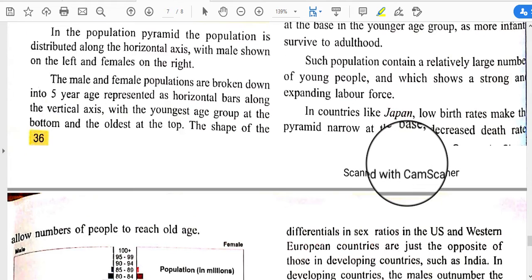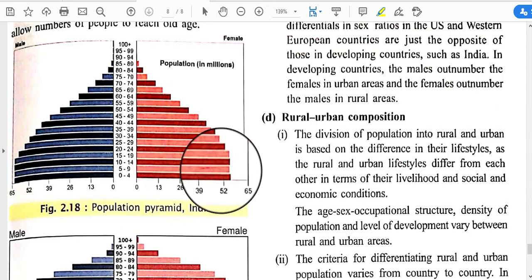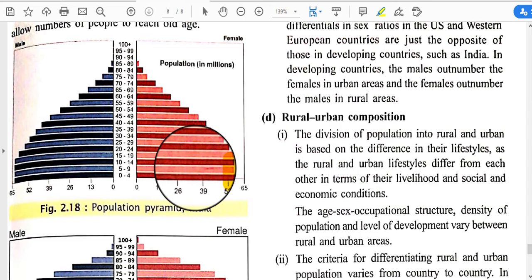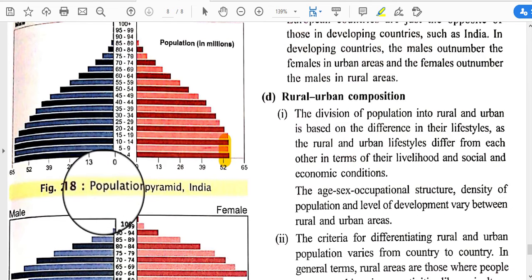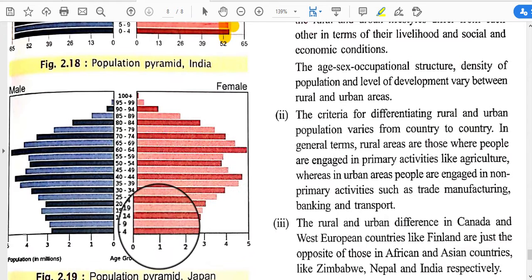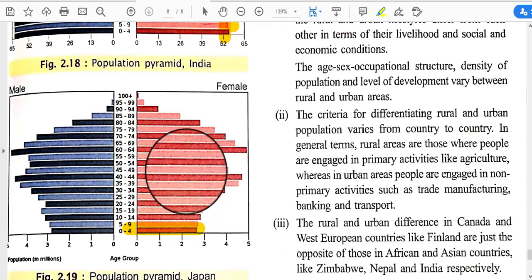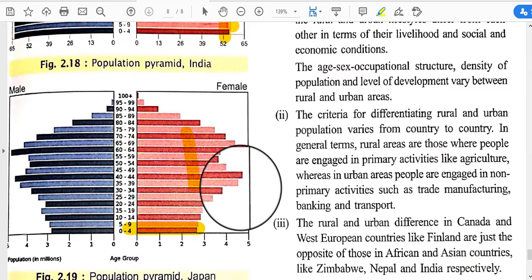In countries like Japan, low birth rates make the pyramid narrow at the base. This is the population pyramid of India, and in Japan the youth population's number is less and the working population's number is high.